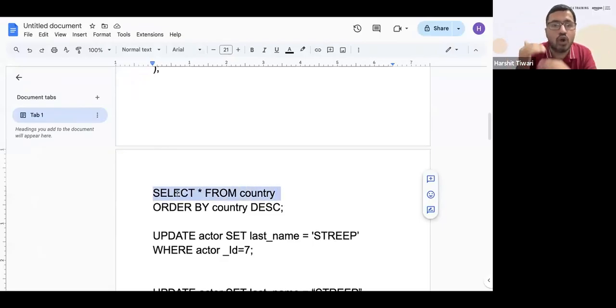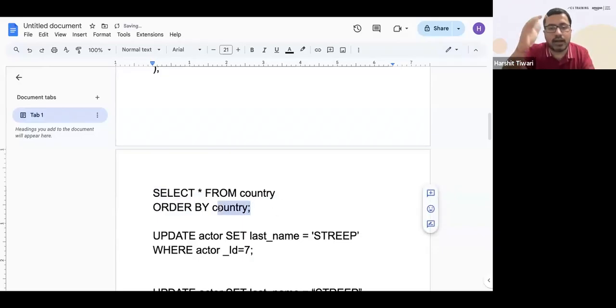Now if you want to sort the output, you say order by. I'm saying order by the country column, that means arrange it in the order of the country column. By default it will be in ascending order, so alphabetically by country name: the country with A will come first, then B, then C. But if you want reverse alphabetical order, you say DESC.